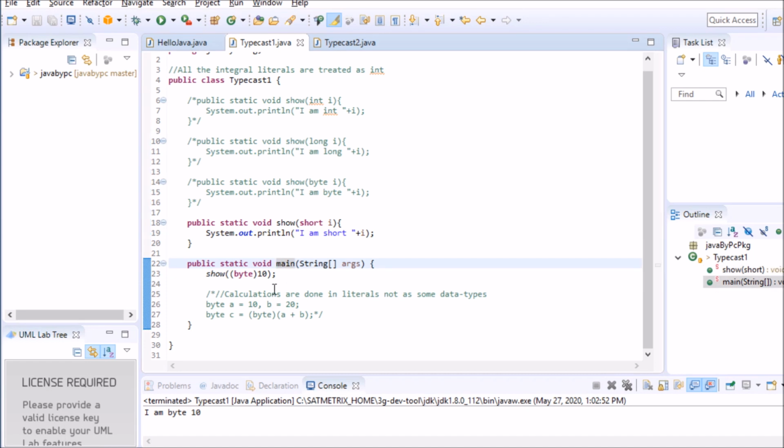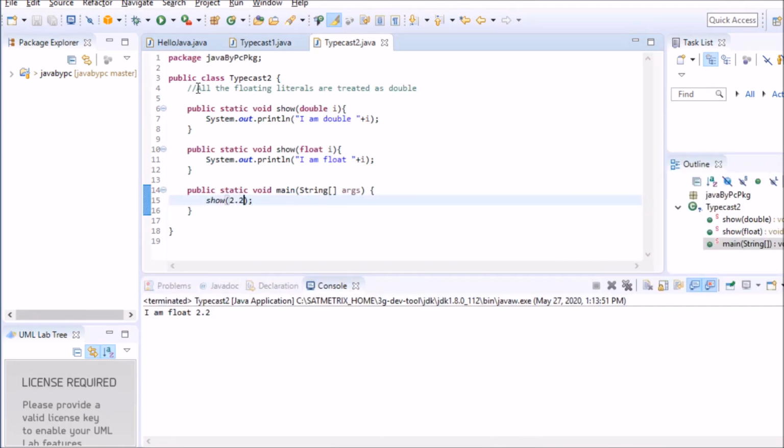So it's not giving any compilation error because byte is a smaller data type and the short is the bigger one. Okay. So that's why it's doing the implicit promotion, implicit typecasting of this byte type of literal to short. So this short method is called successfully. Let's move on to another statement, like all the floating literals are treated as double in Java.